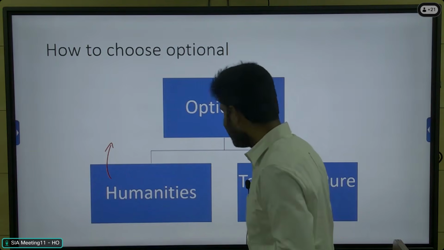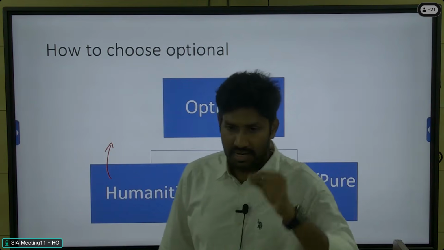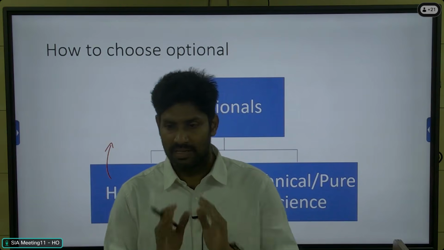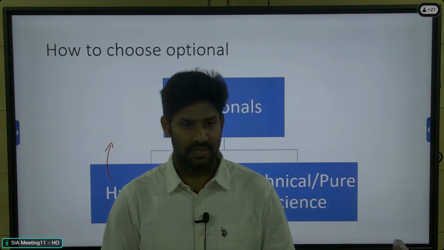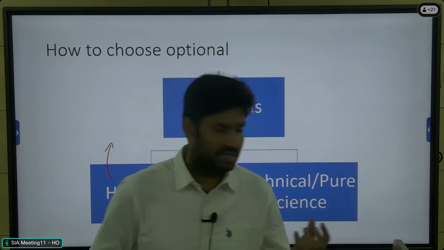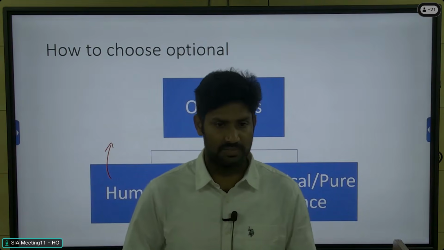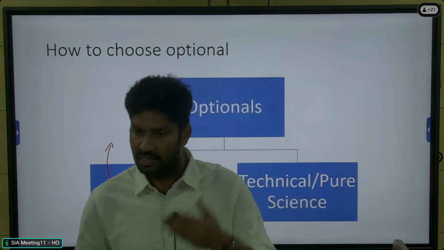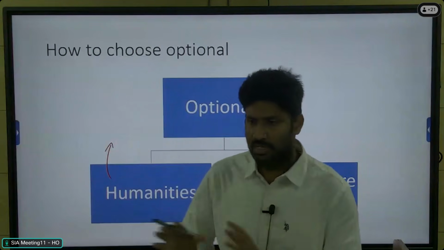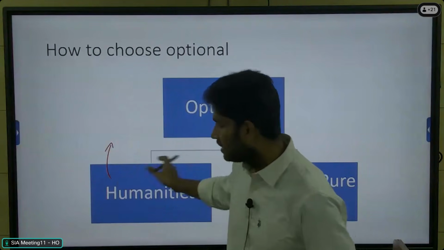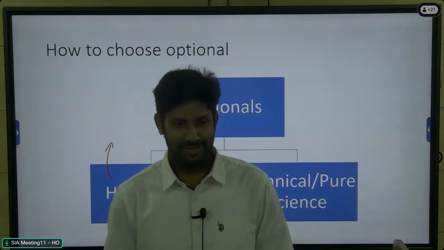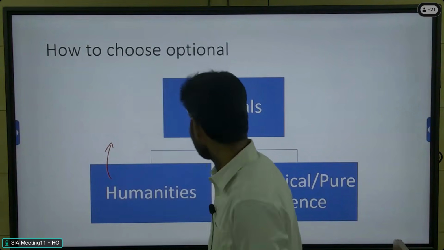So in the technical area, pure science area, in-depth knowledge is important, but the scoring potential is very high. And moreover, the syllabus is very definite, right? So based on your strength and your writing skill, because here we need to memorize a lot of concepts, a lot of scientific names and areas, and conceptual understanding, you can choose your optional. But we'll see that for agri graduates, agriculture is the best optional, okay?